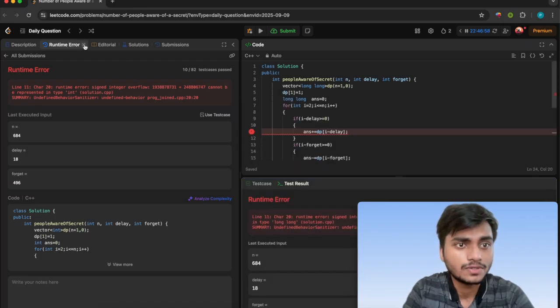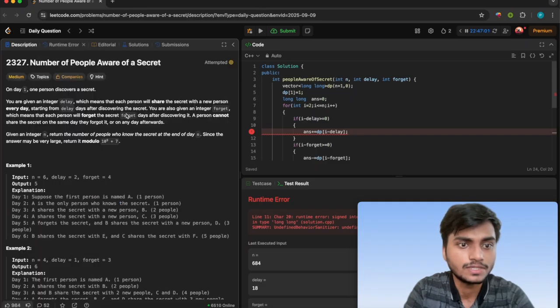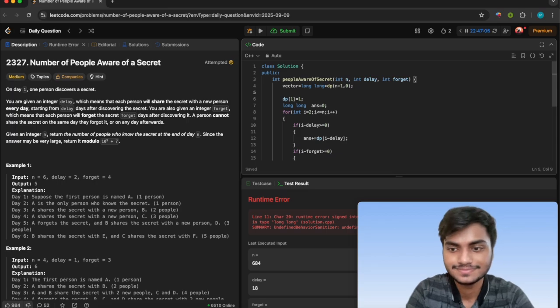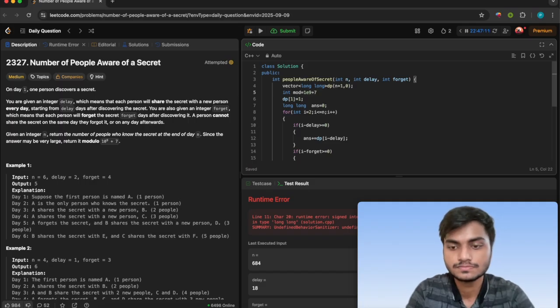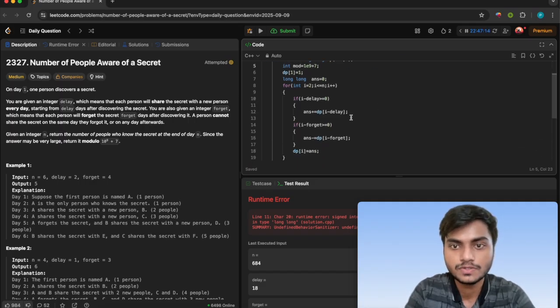I forgot the modulo. We have to take the modulo as well. Silly things. So we have to take the modulo.